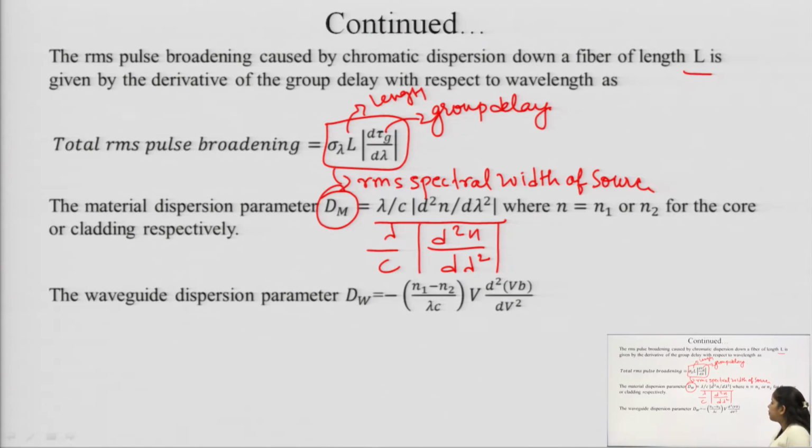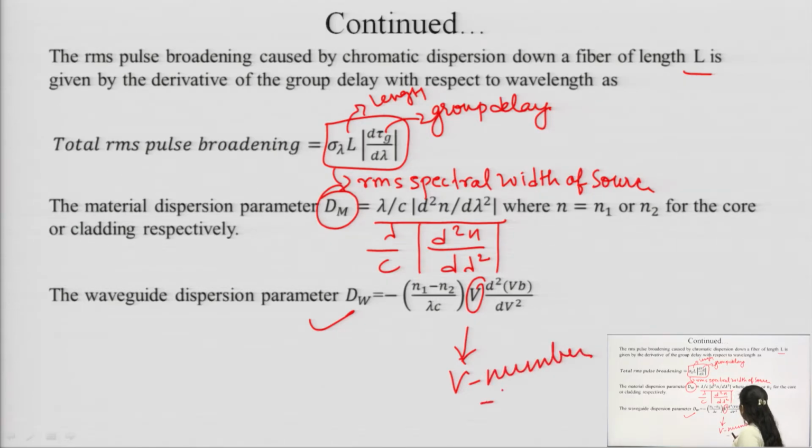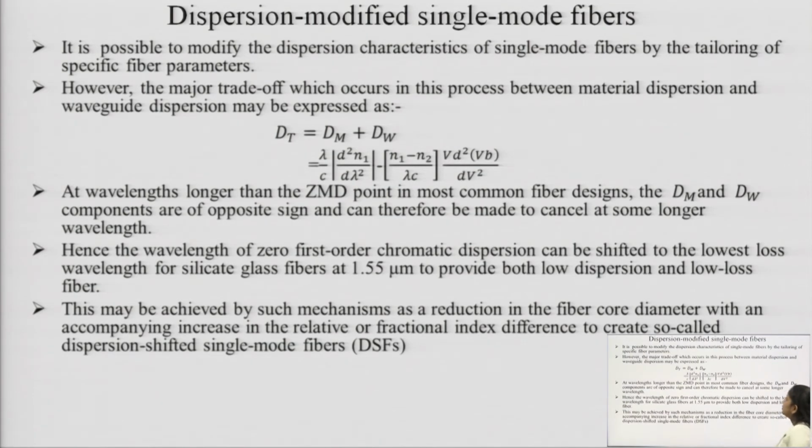This is the material dispersion parameter. And next, the waveguide dispersion parameter is equal to minus n1 minus n2 upon lambda c, times V, the V number, that is normalized frequency, d square Vb by dV square. These are the several types of dispersion which exist in a single mode fiber.